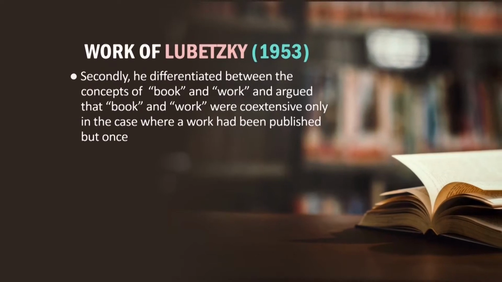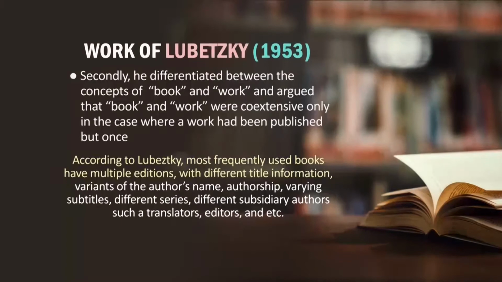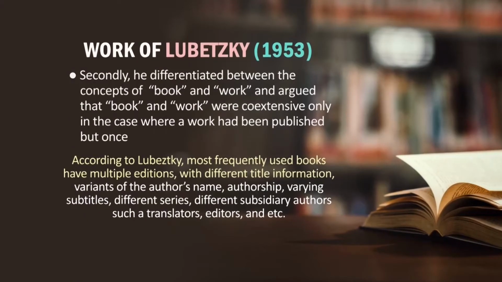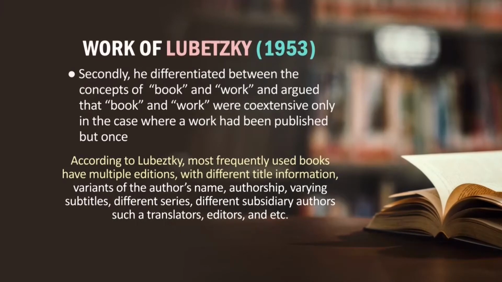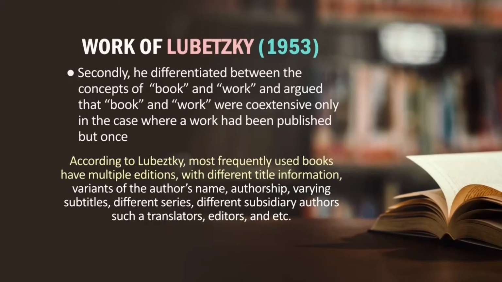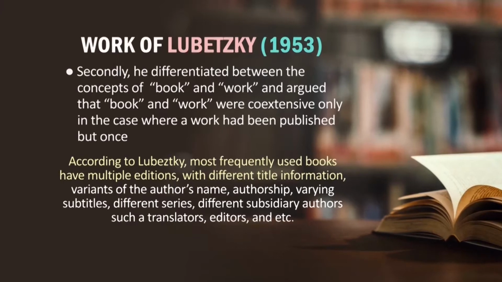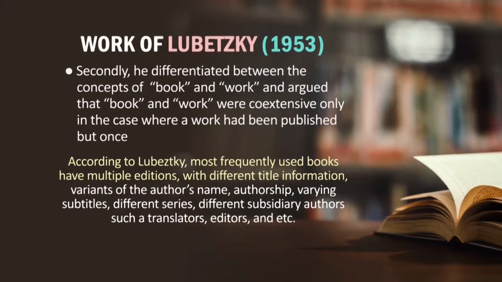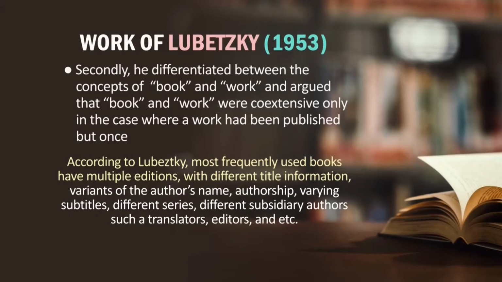But in most cases in a library, the frequently utilized books have multiple editions, variants of author's name and authorship, varying editorship, different series, and different subsidiary authors such as translators, editors, etc. So most of the books under heavy use in a typical library belong to this group, where multiple editions, different versions, different translations, and different authorships and editorships are there.